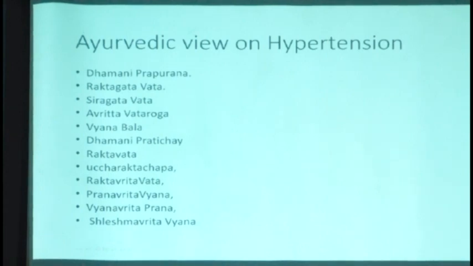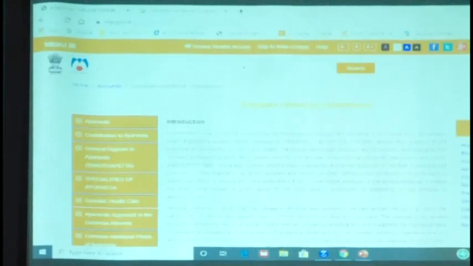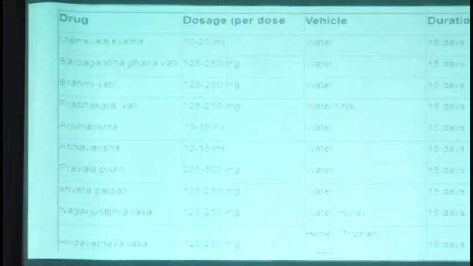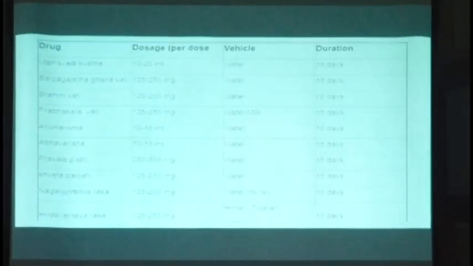I'll come to my view at the end of that. Now, next slide. Our Ayush department, in its national health portal, has given one full page article about the Ayurvedic view of hypertension, and there it's named as Vyana Bala. And in the next slide, they have suggested medicines also.